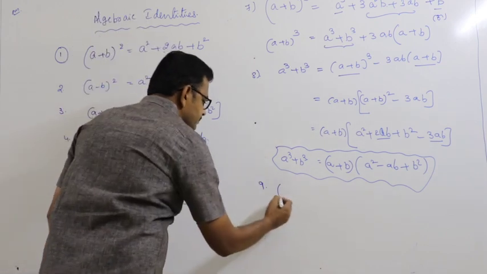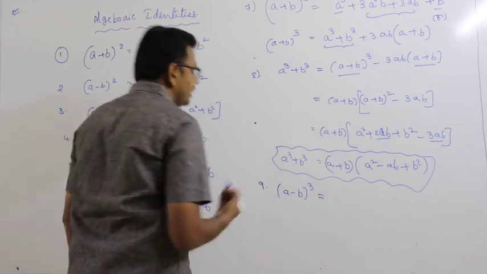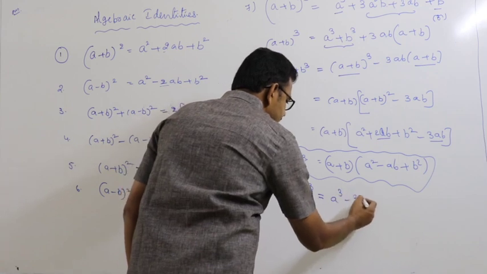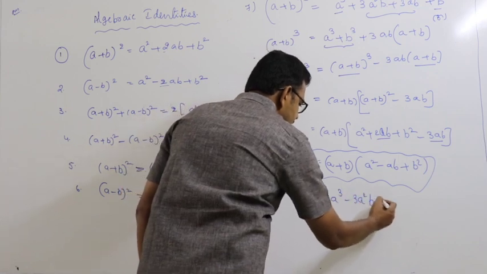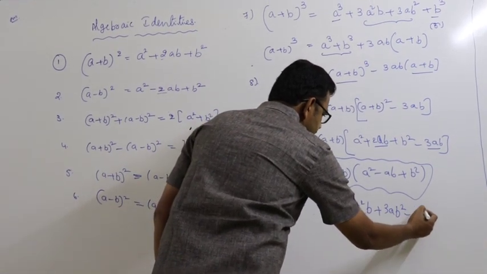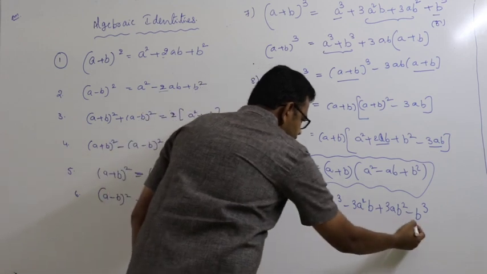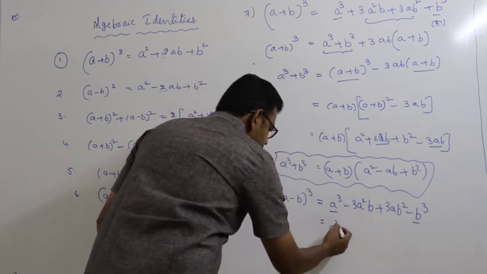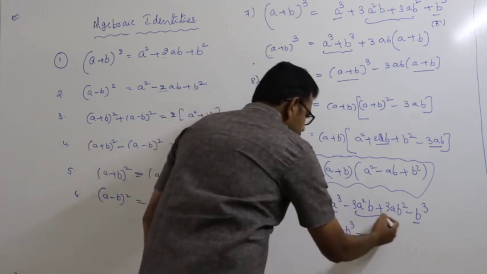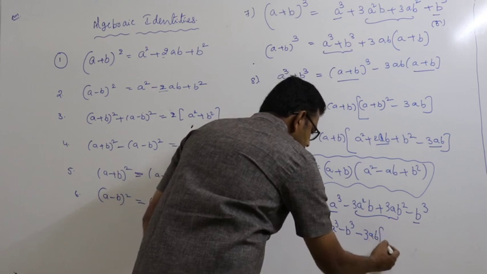Next, the ninth one, A minus B whole cube. A minus B whole cube is equal to A cube minus 3A square B plus 3AB square minus B cube. That is equal to, you write A cube minus B cube. For these two terms, take minus 3AB common.